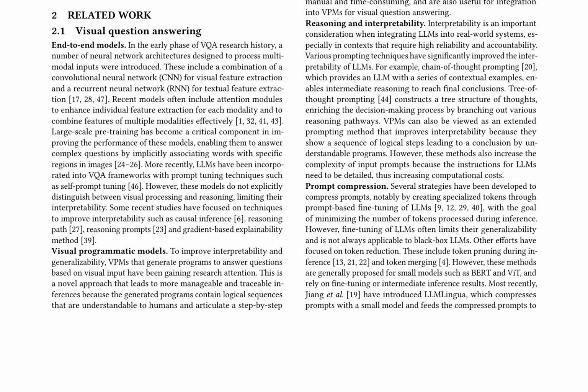In the context of LLMs, code generation has been a focus area, with models like Codex and CodeLlama demonstrating proficiency in multiple programming languages. Black box LLMs like GPT 3.5, 4, Claude, and Gemini integrate extensive knowledge from a broad spectrum of domains, allowing them to generate code and understand complex instructions. Reasoning and interpretability are important considerations when integrating LLMs into real-world systems, with various prompting techniques improving interpretability. Prompt compression strategies, such as fine-tuning of LLMs, token reduction, and token merging, have been developed to minimize the number of tokens processed during inference.